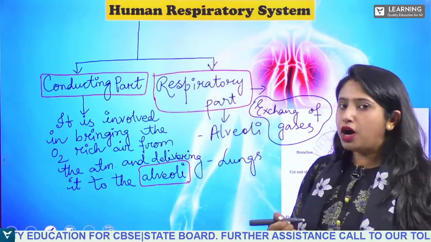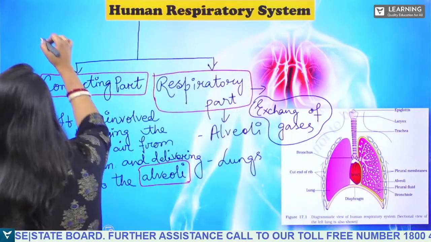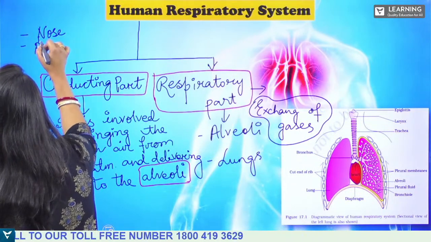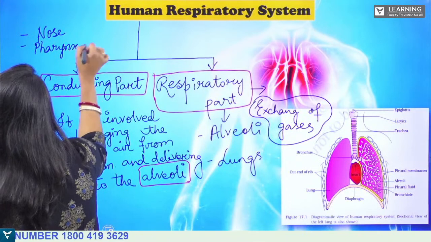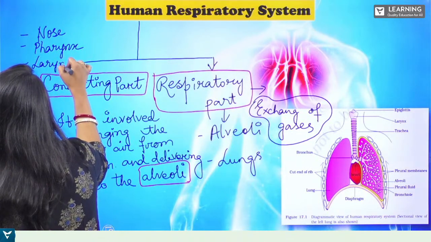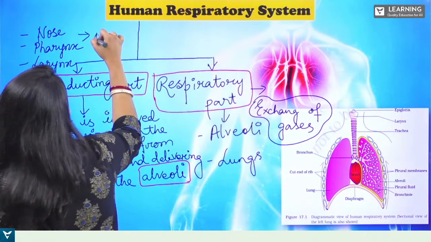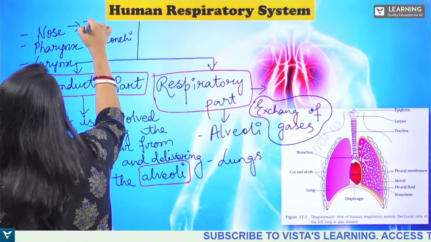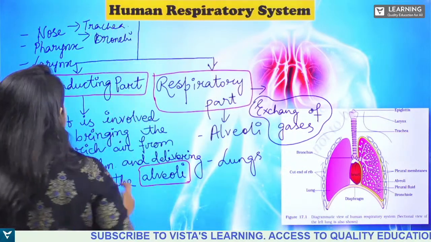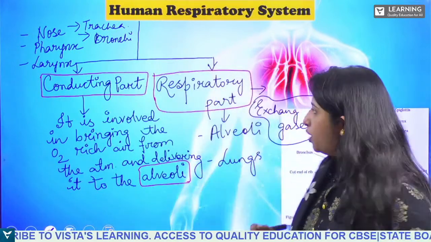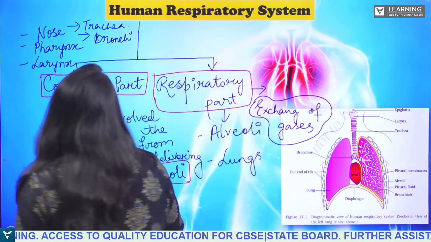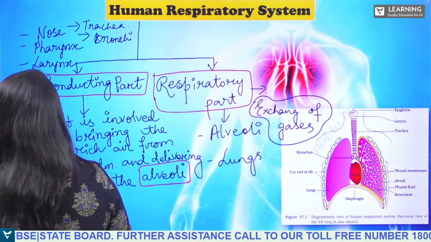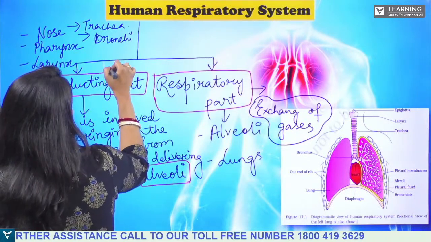But the conducting part consists of the nose, then pharynx, then larynx, then bronchi. Sorry, what will come here again? Trachea also will come. Trachea, right? So yes, the lung is divided into two parts. This conducting part is the upper part, okay?